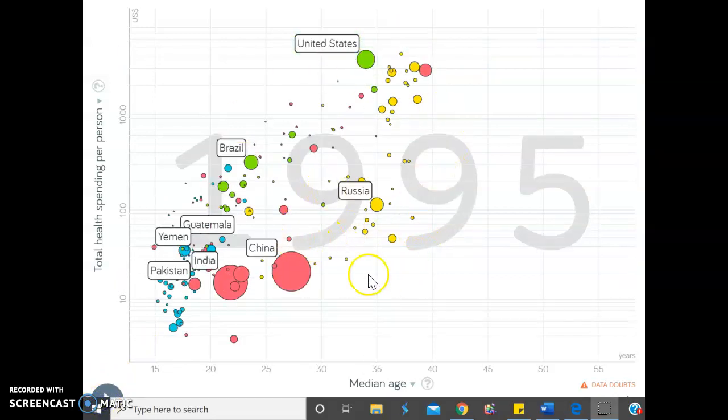Now I'm showing you what it looked like in 1995. As you can see, most of the countries are in this quadrant, the bottom left quadrant, where healthcare spending and median age are both lower. You can still see an upwards correlation, however, it's more clustered towards the bottom.